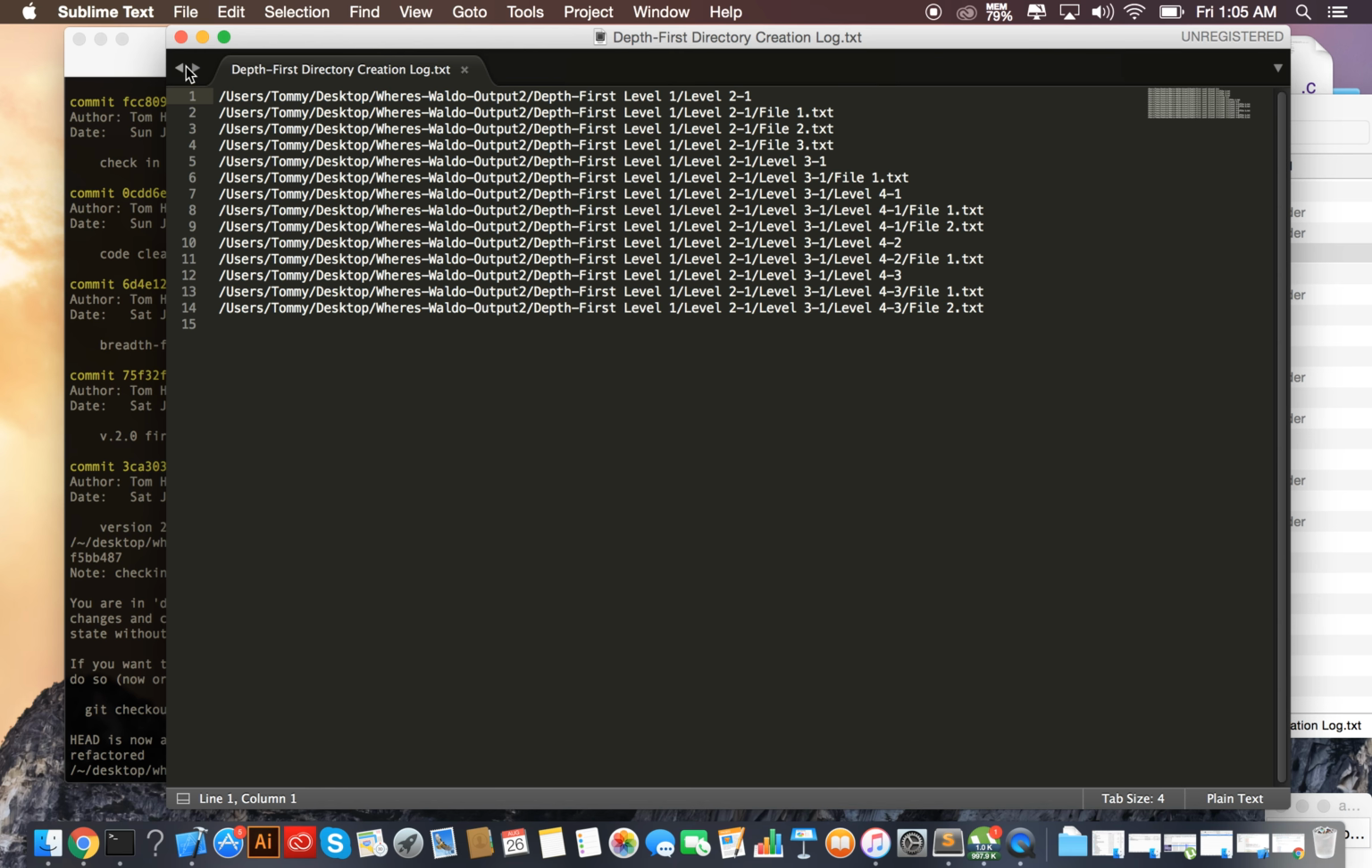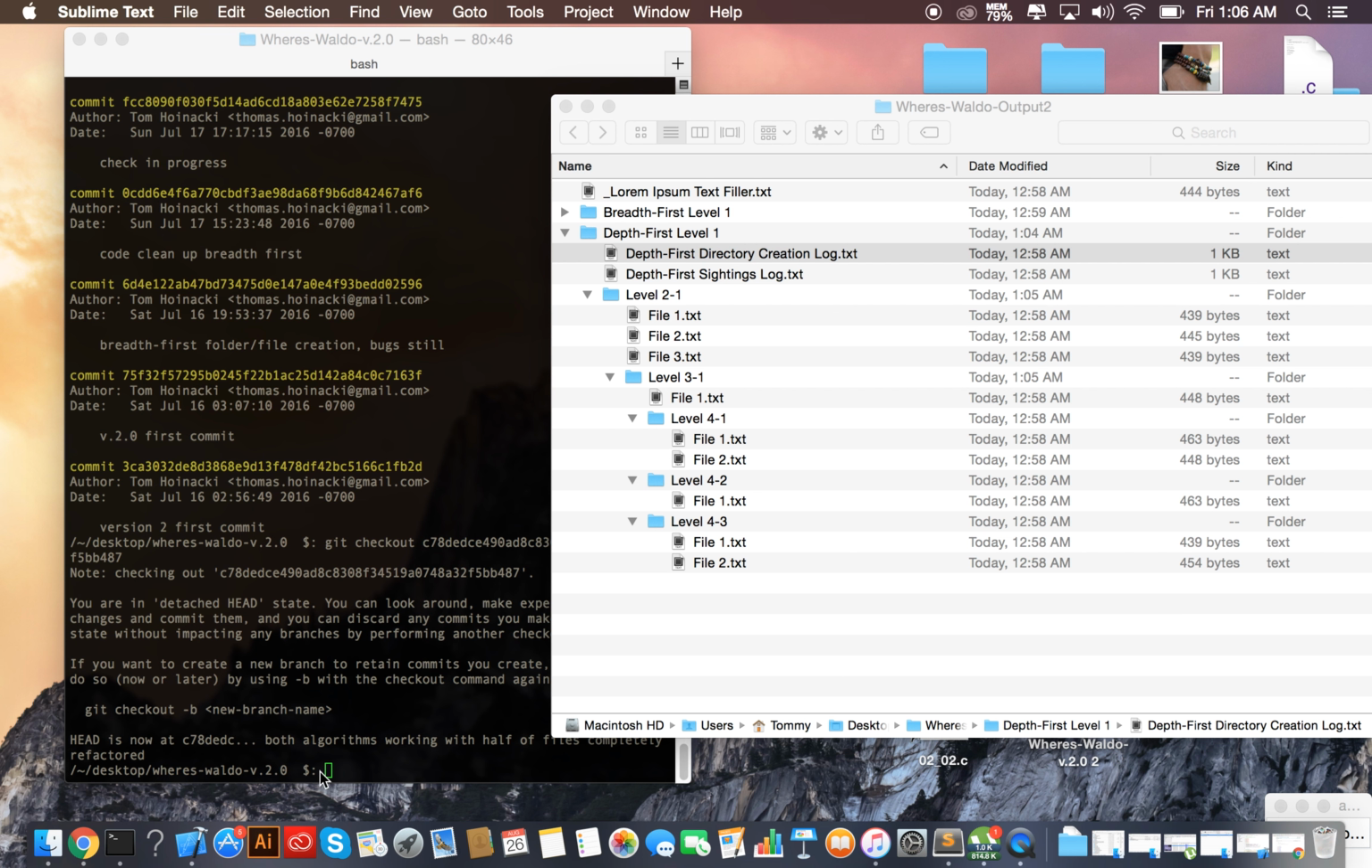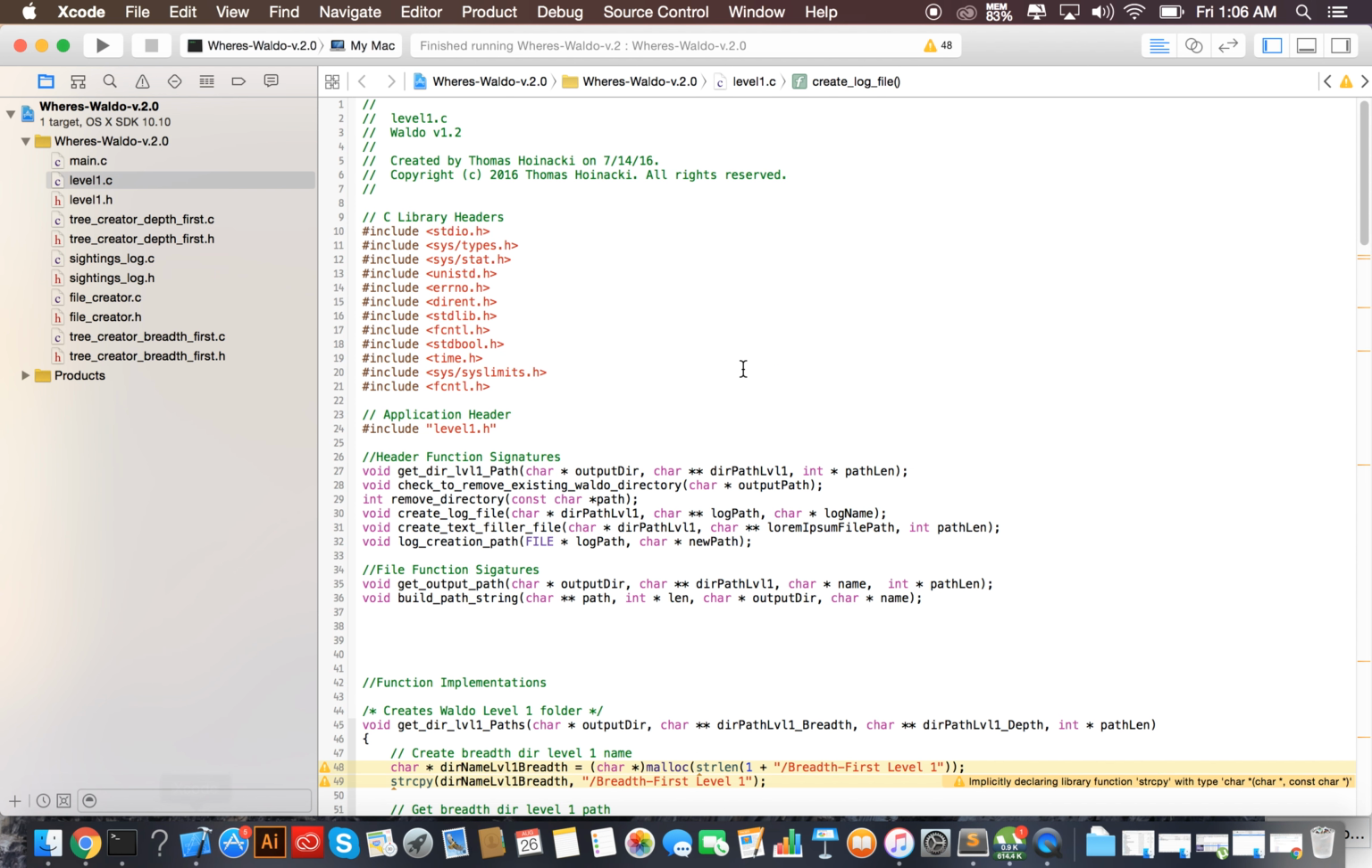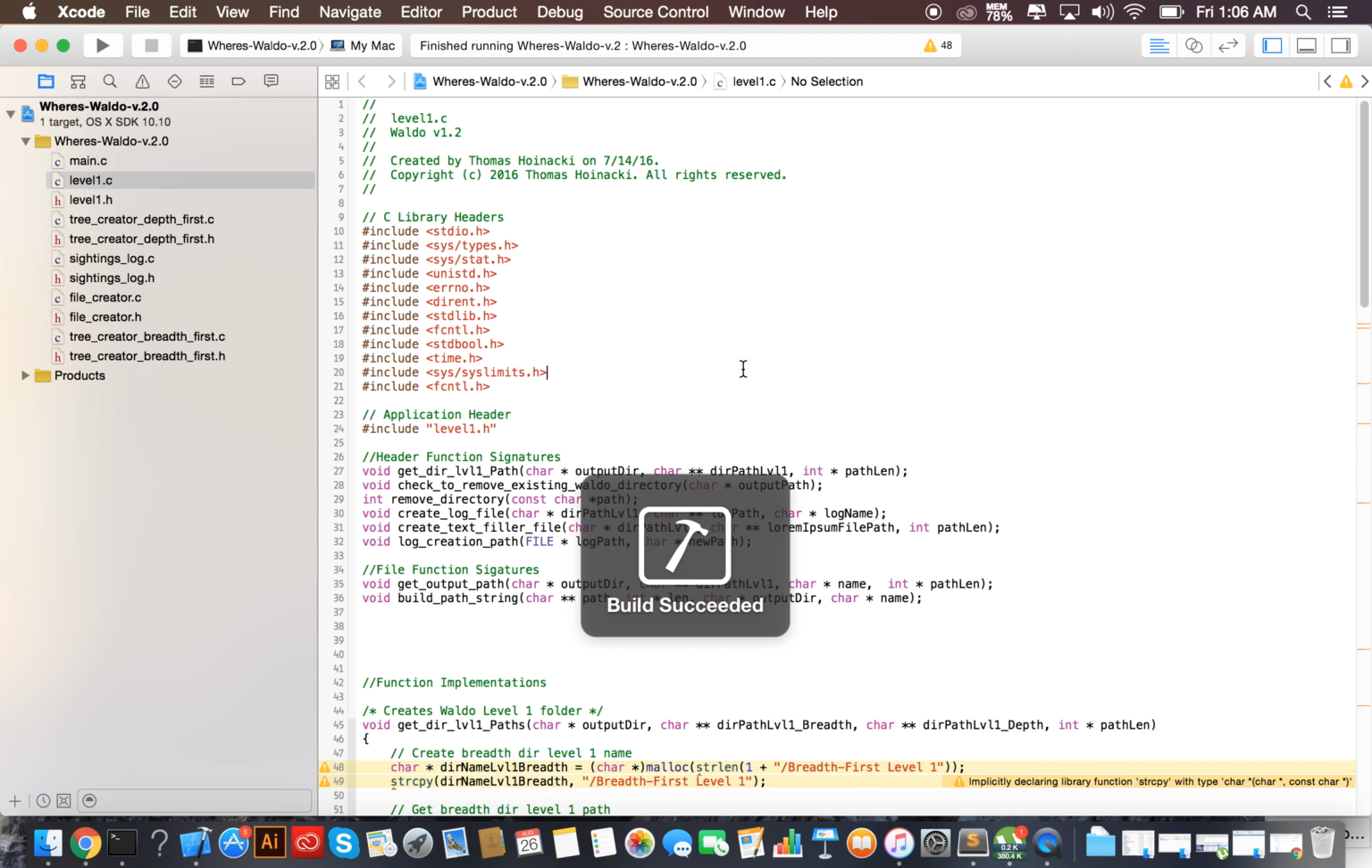So I'm actually going to run the program again really fast. When the program runs, where it makes the files out on my desktop, in Waldo output 2, it recursively clears out every directory and file, using C, and clears it out before rebuilding it. So if I go back to my project and rebuild, we'll see that I get a different random tree, which is also an interesting part of the program.